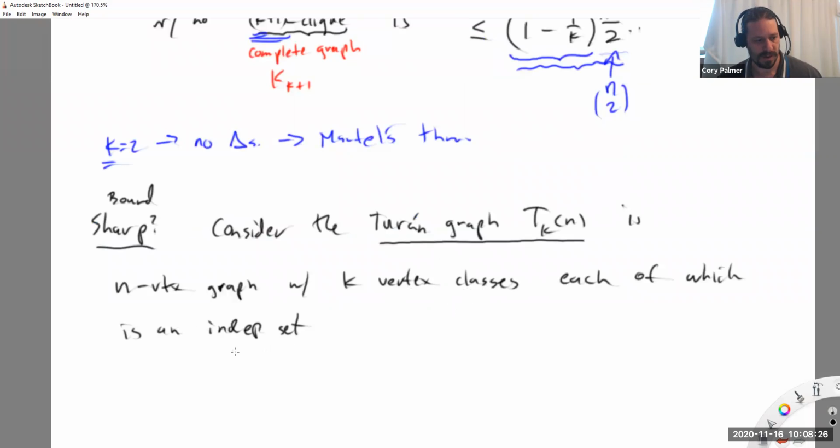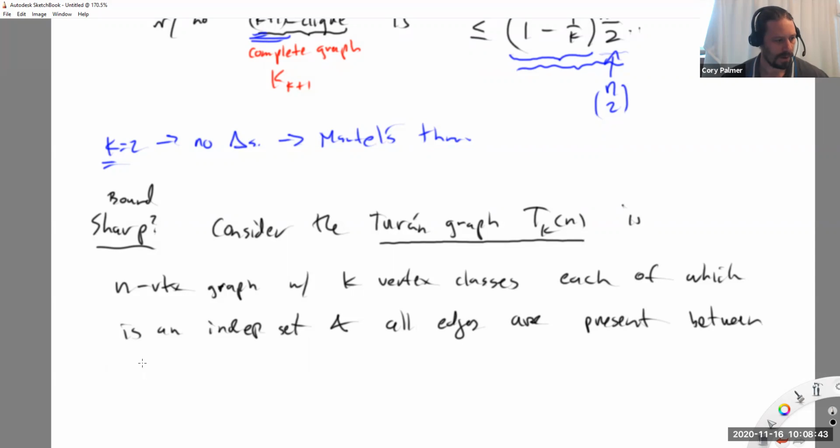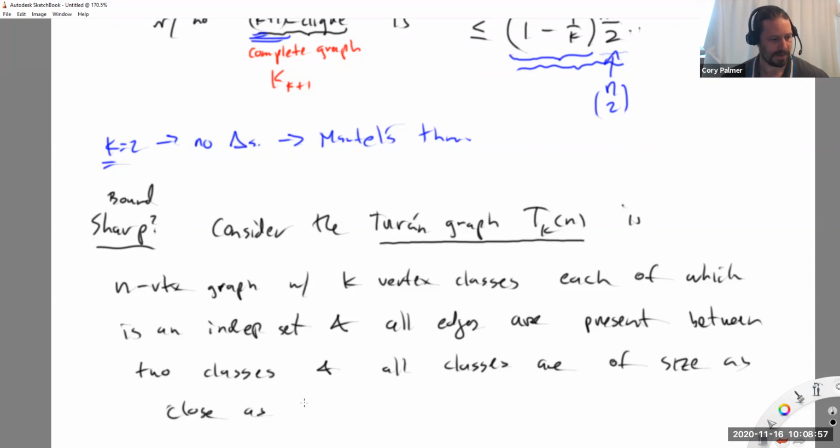Each of those k sets, not of size k, many sets, is independent, and all edges are present between, I'll draw a picture and it'll be perfectly clear, two classes, and all classes are of size as close as possible. Which sounds very informal, but actually this is perfectly well defined. I'll explain here in a moment. Actually let's just say what that means.